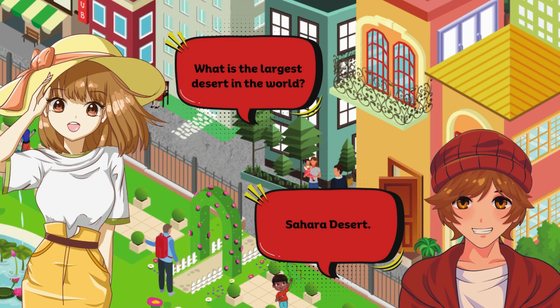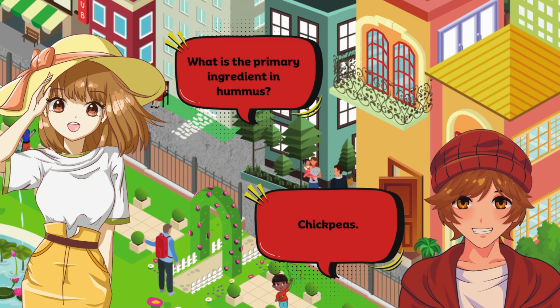Who wrote 1984 and Animal Farm? George Orwell. What is the largest ocean on Earth? Pacific Ocean. What is the primary ingredient in hummus? Chickpeas.